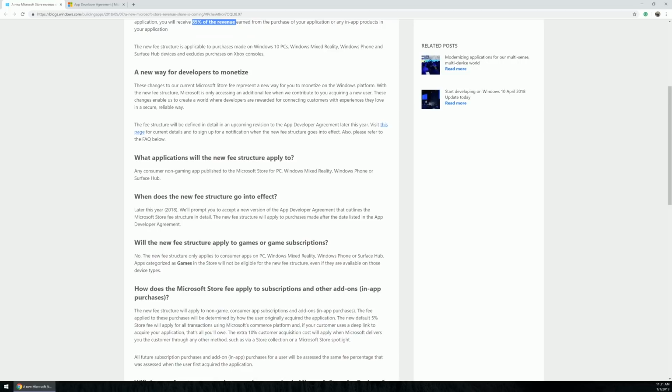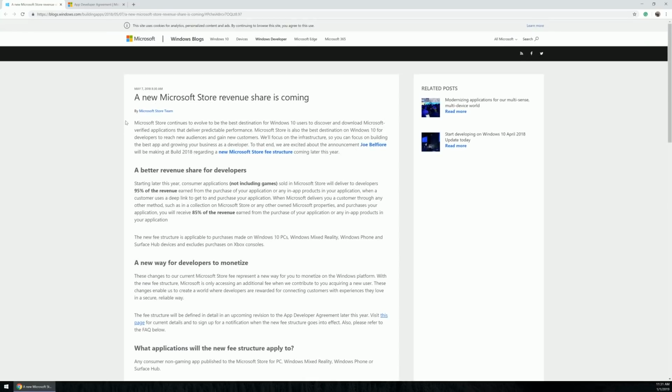And if we jump down here, it says, when does the new fee structure go into effect? Later this year, it says, we'll prompt you to accept a new version of the App Developer Agreement that outlines the Microsoft Store fee structure in detail. So great. In the springtime, May 7th, they said, hey, this is coming. This is going to be great. The problem is, as you probably know by now, it didn't.